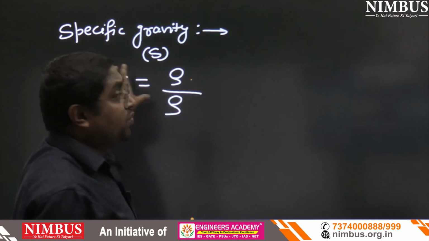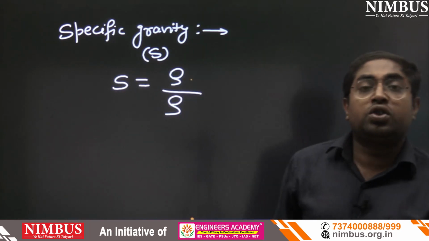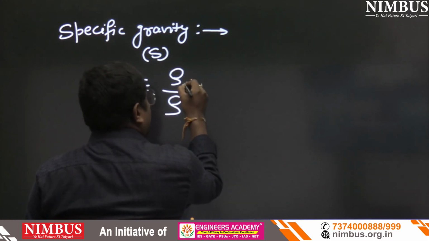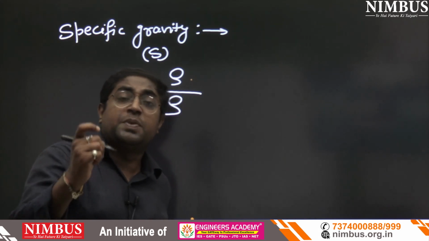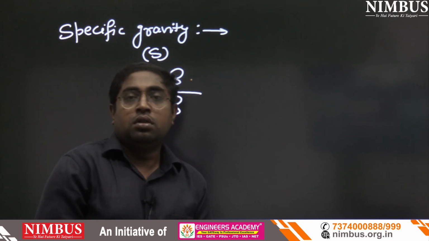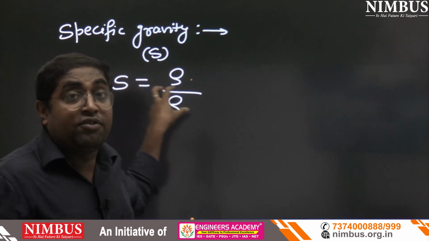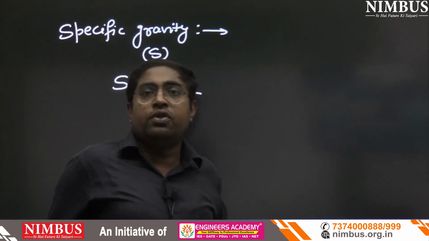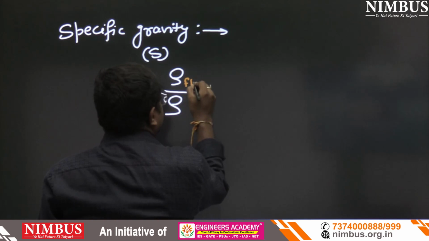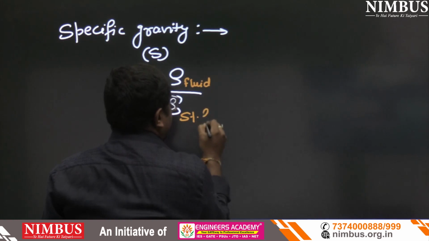Whatever specific gravity we are going to find, suppose we are going to find the specific gravity of oil. Here we will write density of oil. Suppose we are going to find the specific gravity of nitrogen. Here, density of nitrogen. It means here is the density of the fluid, and the specific gravity is of that fluid only. So here we can write density of fluid, and here density of standard fluid.